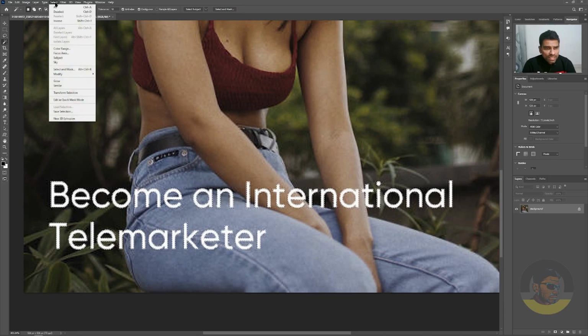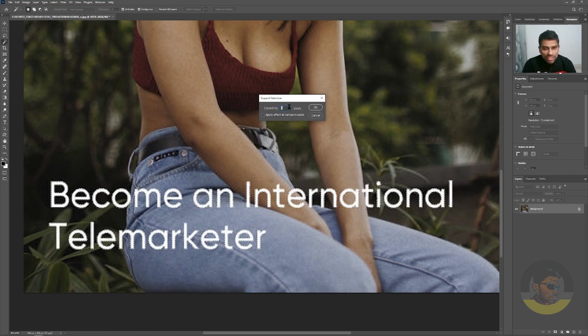Go to select, modify, and click expand. Now we want to expand our selection, so everything, in this case the text, is selected. If you are working on a low res image, then I would recommend entering a radius of up to 2 pixels. But if you are working on a higher resolution image, then you can increase this number accordingly. Hit OK and as you can see, our selection has expanded by 2 pixels.